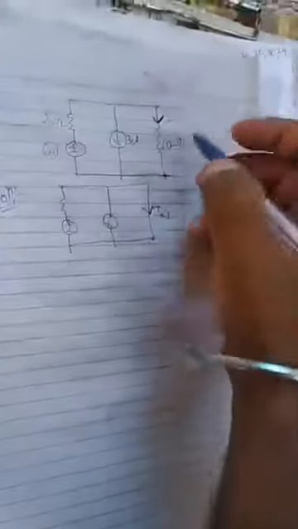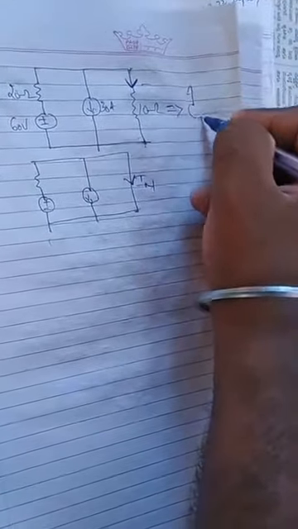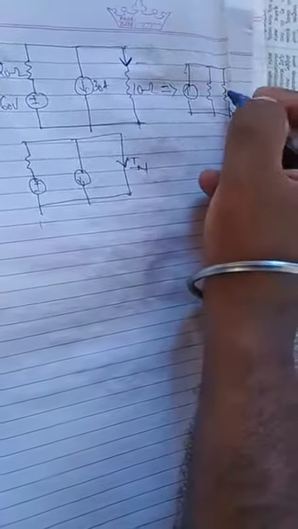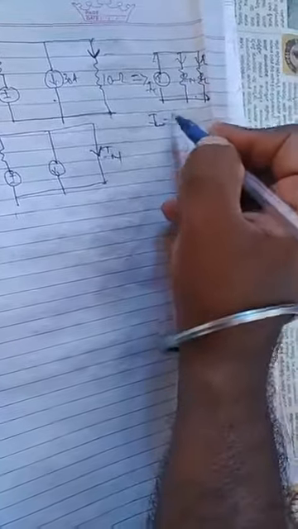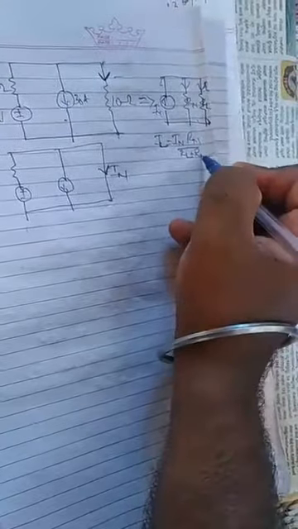So our aim is to convert this complete circuit into Norton's equivalent. This is the Norton equivalent circuit, and we'll be connecting resistance in parallel. Across this, the load resistor will be there. So this is load resistor RL, this is IL, this is RN, and this is IN. This circuit we have to convert like this, and at the end we have to calculate the load current. IL is equal to IN into RN divided by RL plus RN.